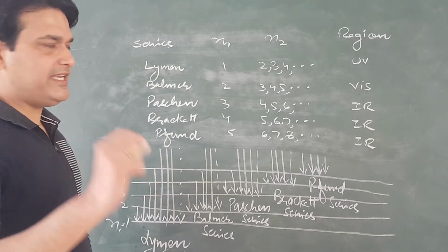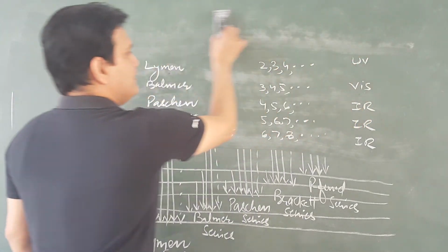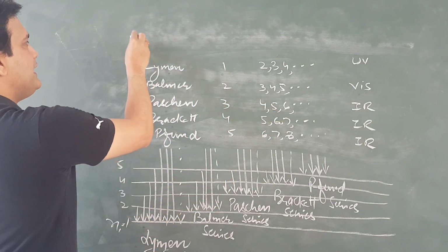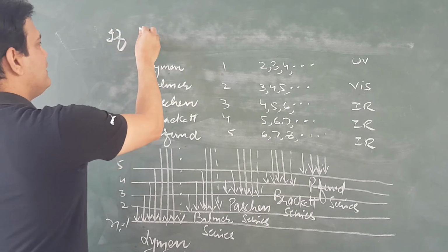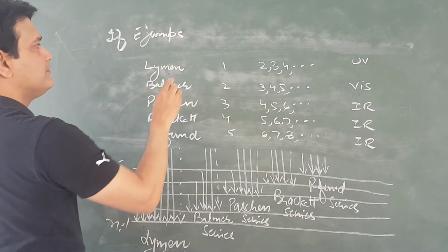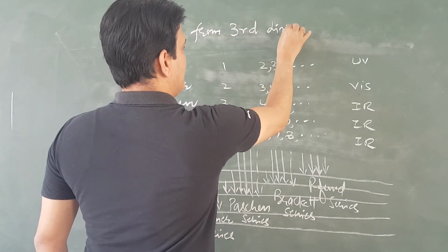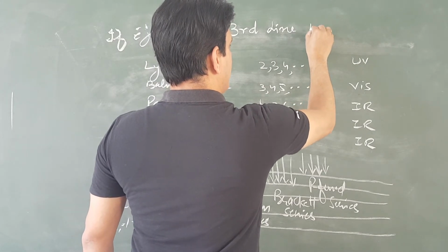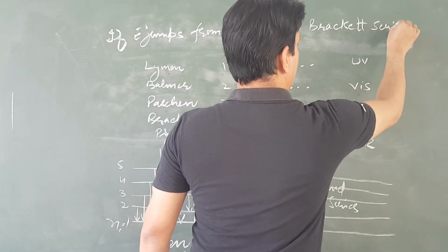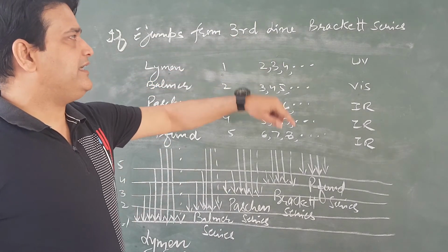Now there are some tricky questions. Like we have to calculate n1, n2 if the electron jumps from the third line in the Brackett series.